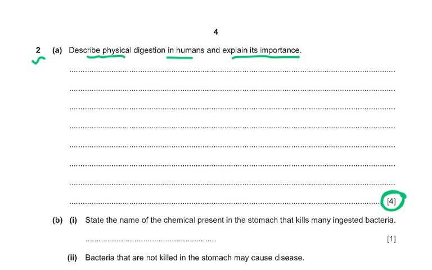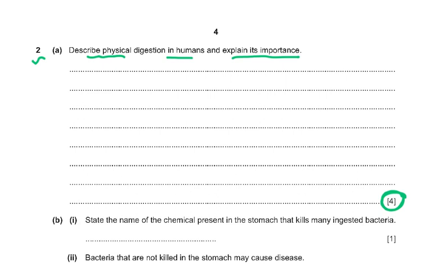We have got 7 mark scheme points. The first mark scheme point is makes food into smaller pieces. But there's no chemical change. It just makes food into smaller pieces. Physical digestion means just breaking up the food into smaller pieces, and there is no chemical change. Number two, chewing, or you can say the teeth are going to grind the food. Then this is going to help in the swallowing of the food, third mark scheme point.